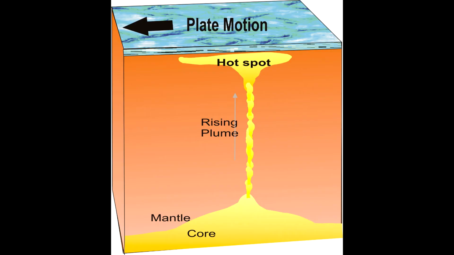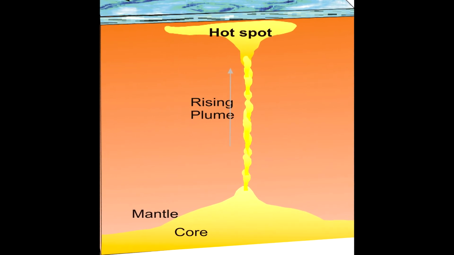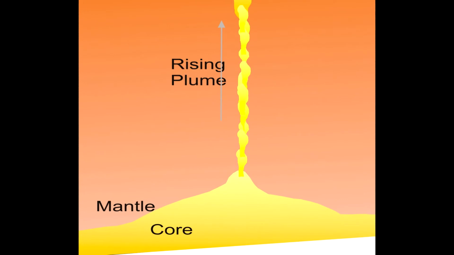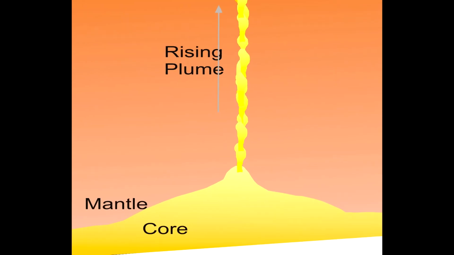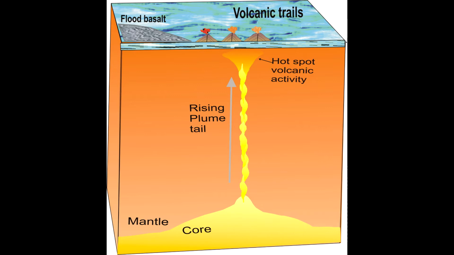Hot spots are chimneys. They are very deep seated chimneys, connected to the mantle core boundary. You can imagine how deep they are. They are almost 2900 kilometers deep. So, they are thermal rises or thermal diapirs, they are just in the form of diapirs.